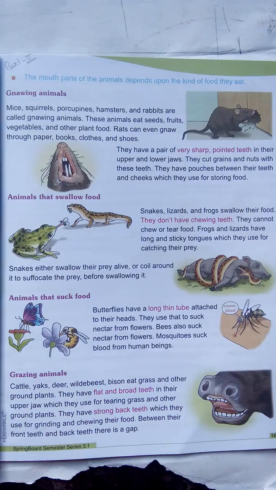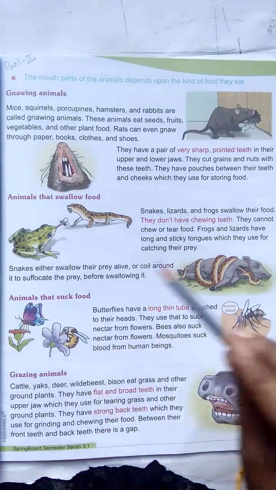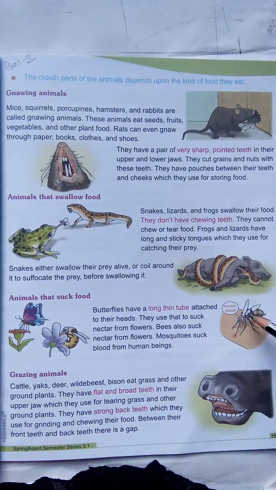Next, animals that suck food. See here, butterflies have a long thin tube attached to their head. See here, they use that to suck nectar from flowers.